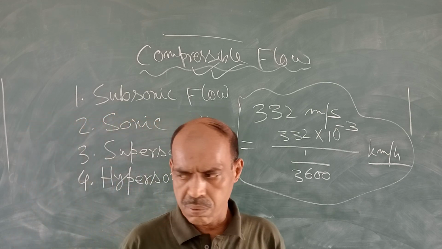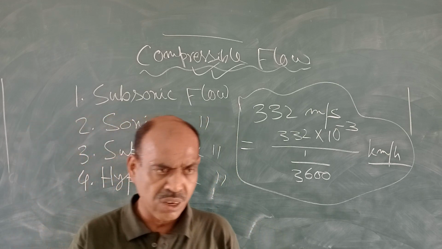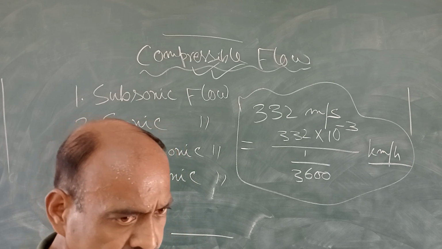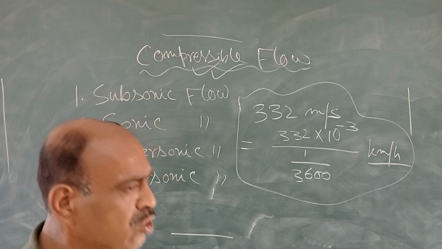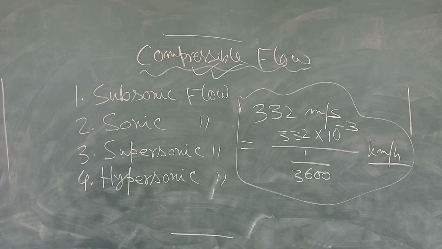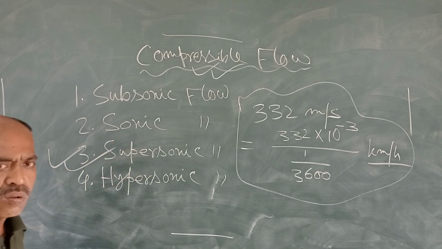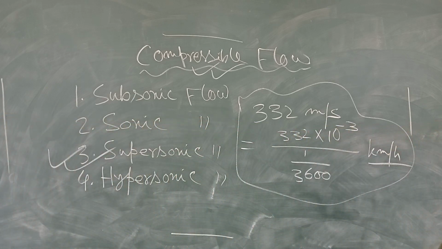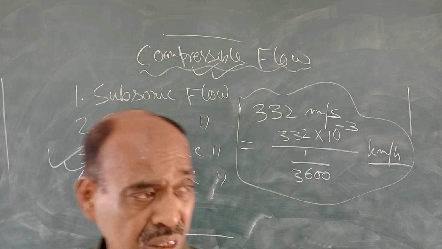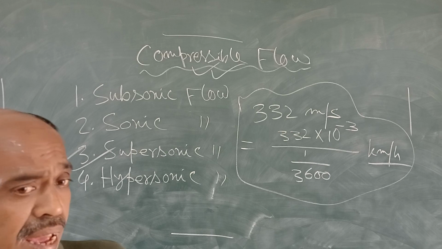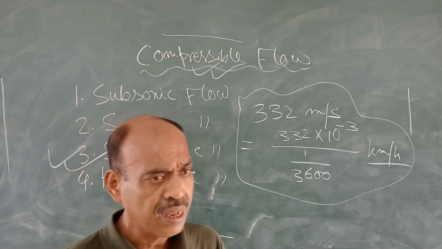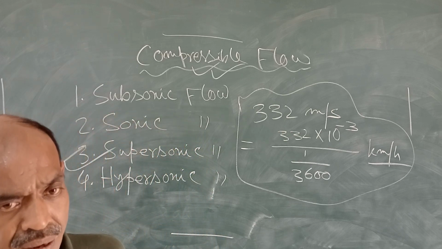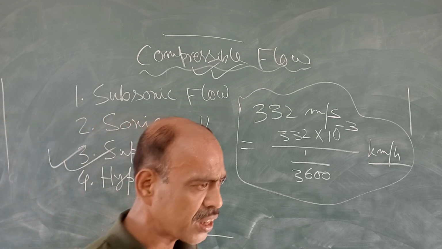If the velocity of the object or the velocity of the fluid is more than the velocity of sound, then that flow is called supersonic flow. Anything can be considered as an object: an airplane, a helicopter, a four-wheeler, a two-wheeler, everything is an object.